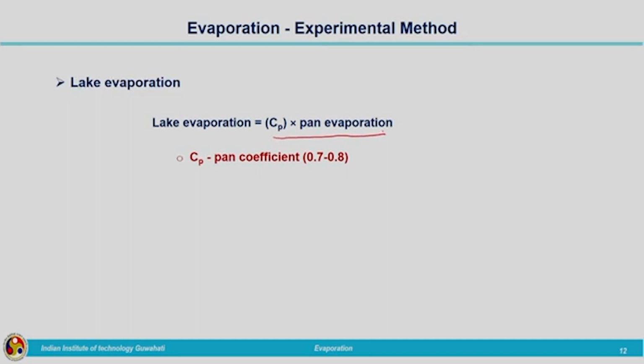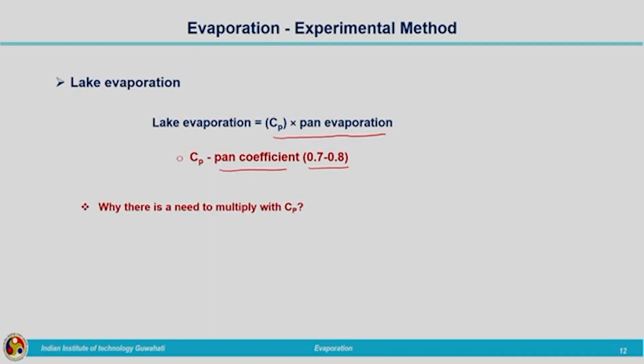The Cp is nothing but the pan coefficient. The value varies between 0.7 to 0.8. The pan evaporation is the value which is measured within the pan, that is, how much reduction has taken place in the water level within the pan.